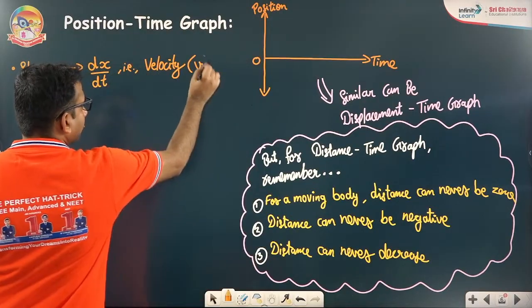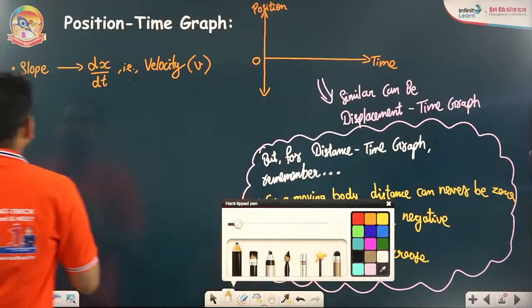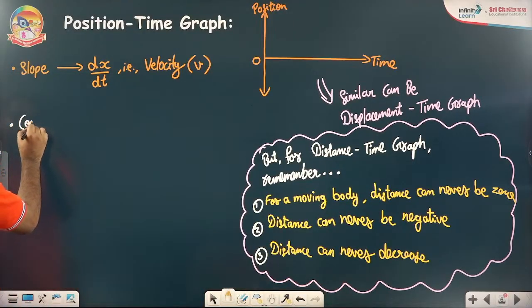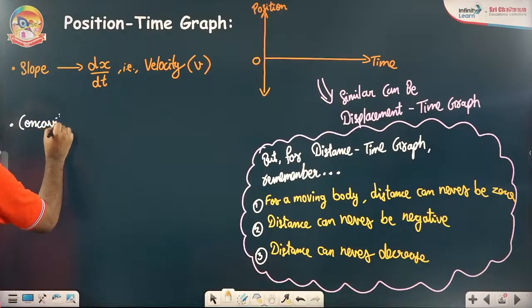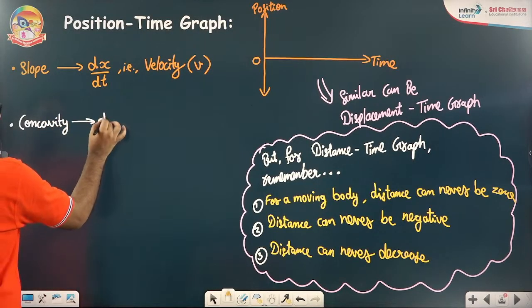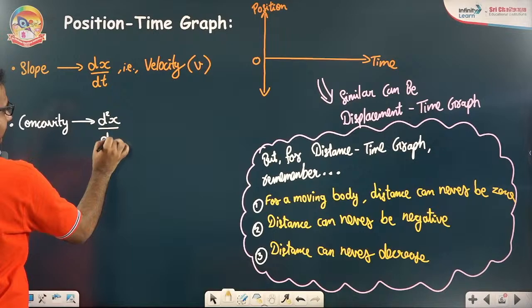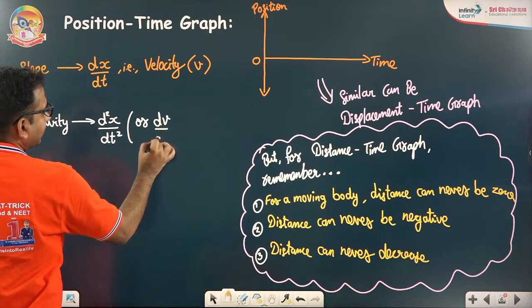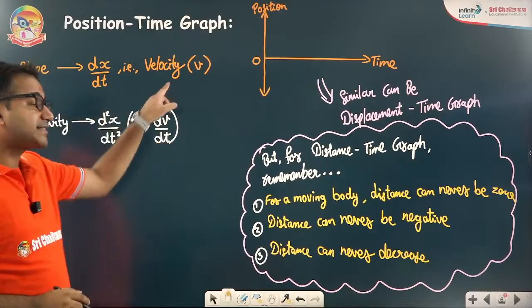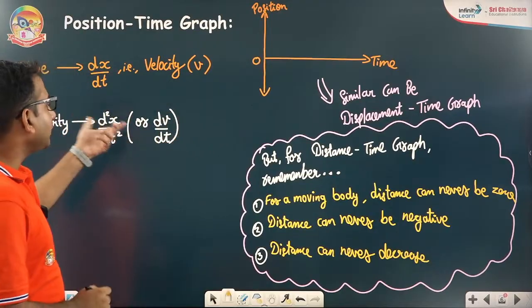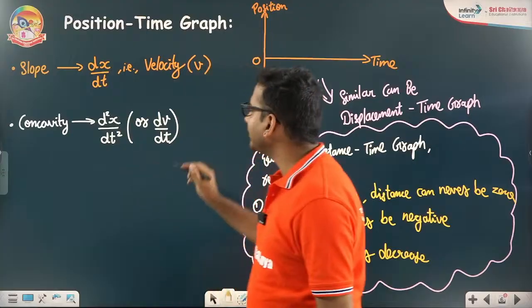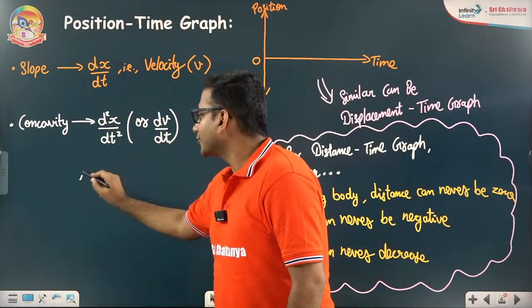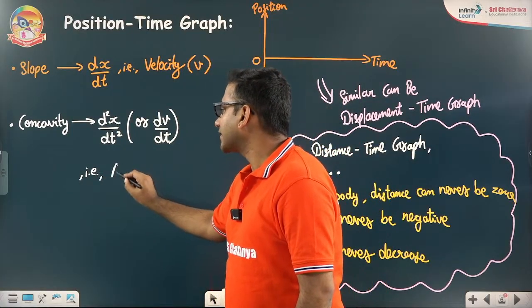Second, what will the second derivative give you? Concavity. Concavity is given by the double derivative d2x by dt square, or dv by dt. When you have the first derivative, you differentiate it again and get the second derivative. That will give you acceleration, a.